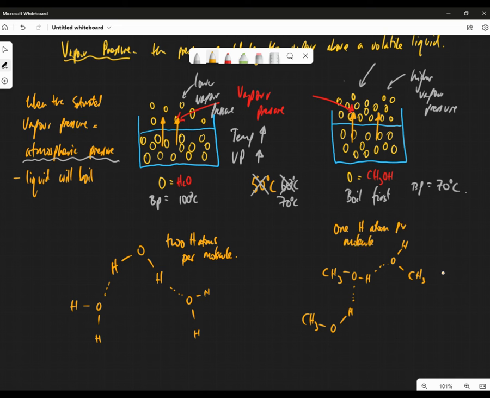Now, obviously, you're going to complain, what about these three? Well, these three hydrogen atoms don't take part in hydrogen bonding. So because water has more availability of hydrogen atoms, it can form more hydrogen bonds. So therefore, the hydrogen bonding in water, between water molecules, is stronger than between methanol molecules. So these can form more H bonds. On average, you're going to have more H bonds in water, and fewer H bonds in methanol, and that's why the vapor pressure of methanol is more than the vapor pressure of water at the same temperature. Thank you.